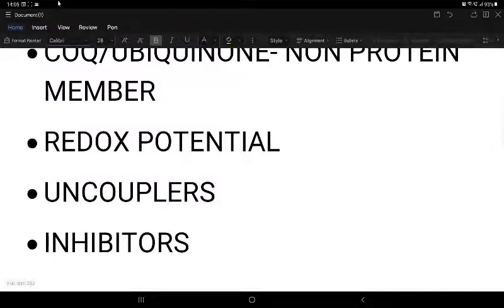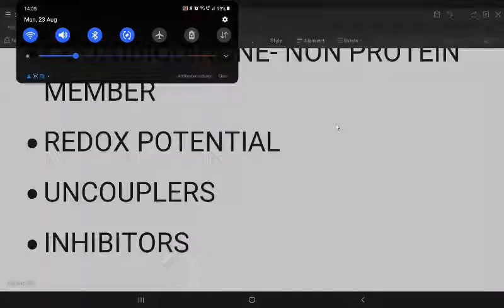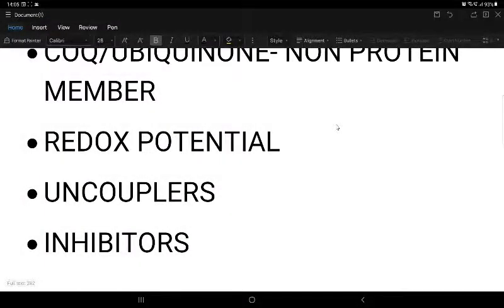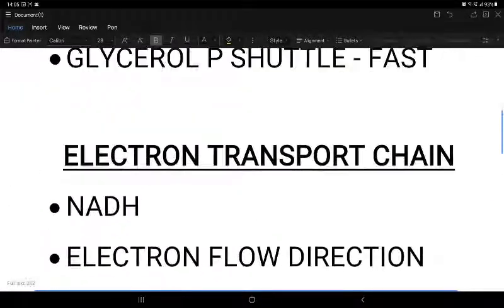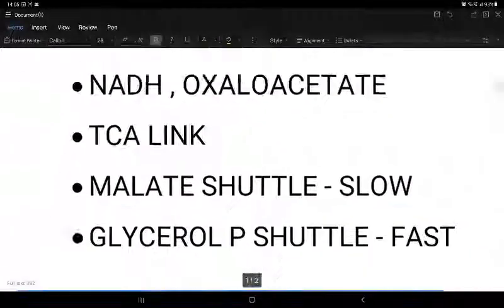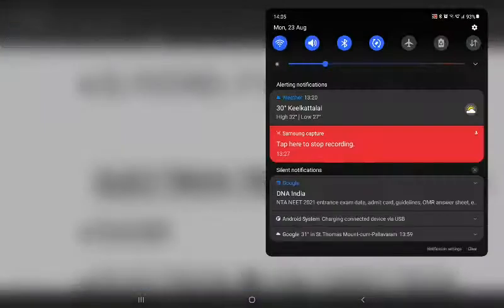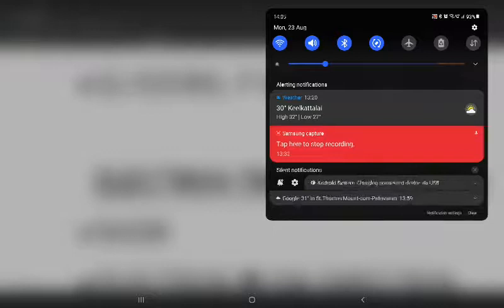So in this way, I tried to condense the information regarding both the shuttles and the electron transport chain, and I think we have covered it within 15 minutes.